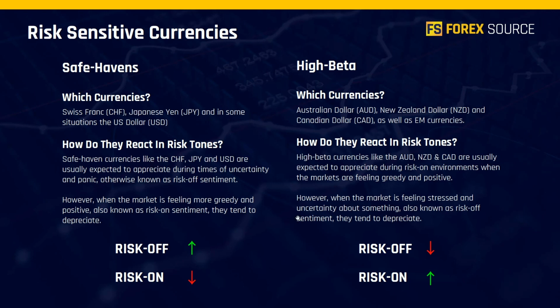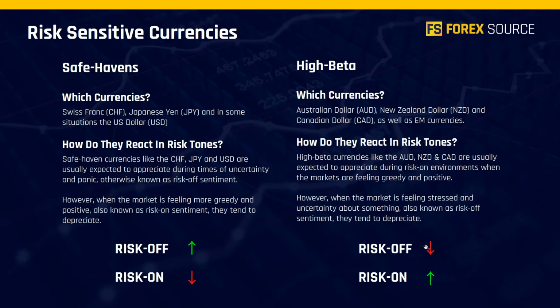Then coming back to the Euro Aussie and the Pound Aussie, we can also look at the Euro Kiwi and the Pound Kiwi, for example. The Euro and the Pound are not traditionally thought of as having too much reaction when it comes to risk tones. There have been exceptions, of course, but generally speaking, they tend to be more neutral when we have strong risk flows. Now, when we have a strong risk off tone, we obviously expect the Aussie and the Kiwi and the CAD, for example, to weaken. Now, that would give us theoretically an upside bias in pairs like the Euro Aussie and the Pound Kiwi.